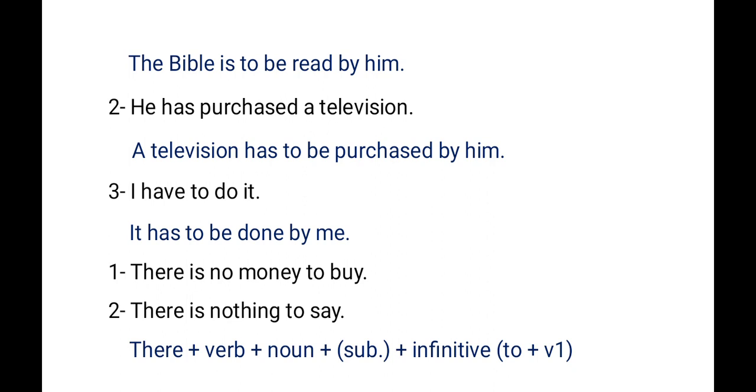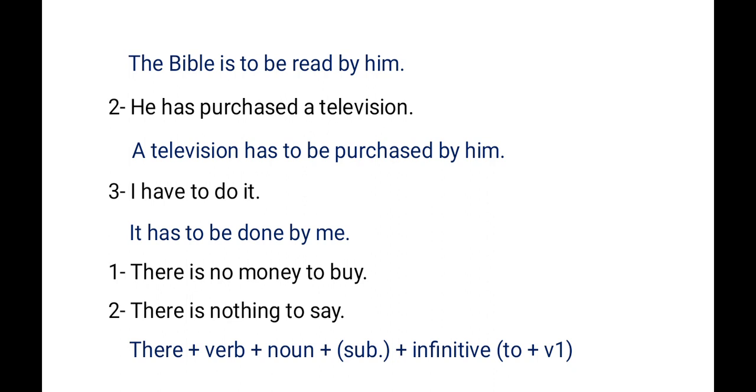So, first of all, there will be there in the sentence, plus verb. Verb means auxiliary verb: is, am, are, was, were, etc. Okay, there plus verb, then noun, like no money is the noun here, nothing is a noun here, or you can say subject.